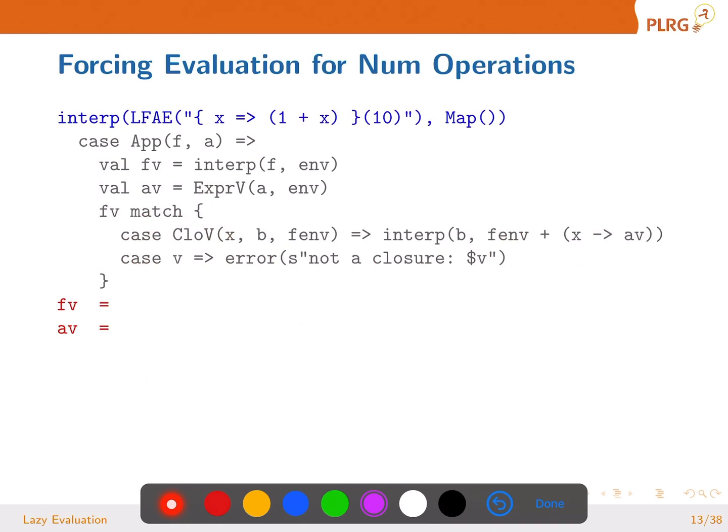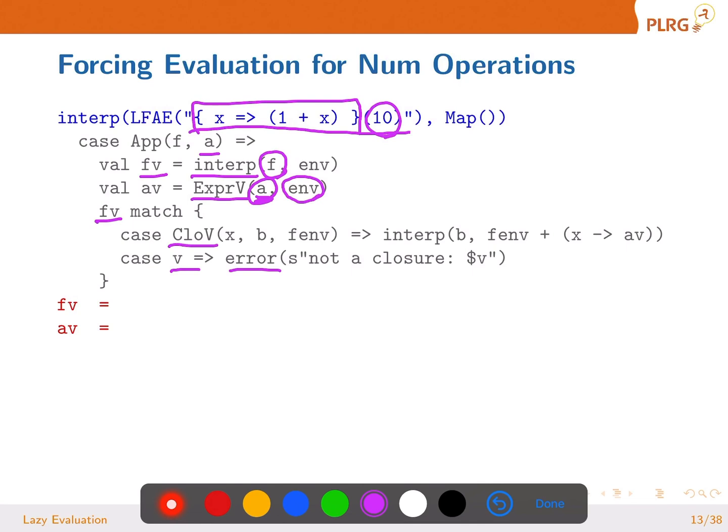Okay, then before moving into the actual implementation, we're going to see this running example. LFAE, it's a function call with this function expression and argument 10. How do we evaluate this? Let's see this implementation code that we made before. Let's evaluate the first sub-expression and call its value fv. And the second sub-expression, as we discussed before, we are not going to interpret that. We are going to capture that argument expression with the current environment in this new kind of value called exprV. If the value of f is not closureV, it's an error.